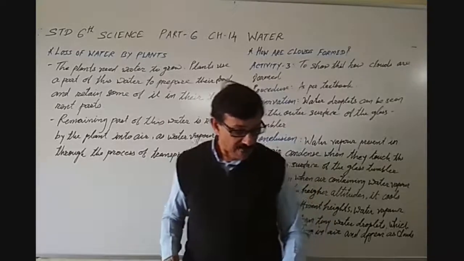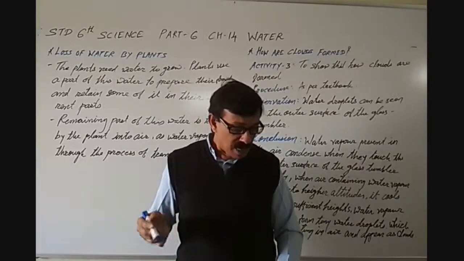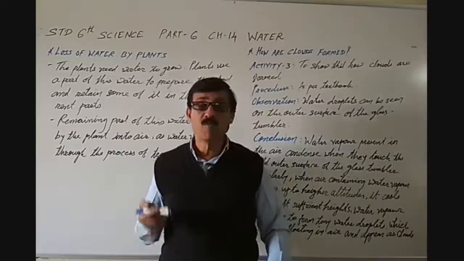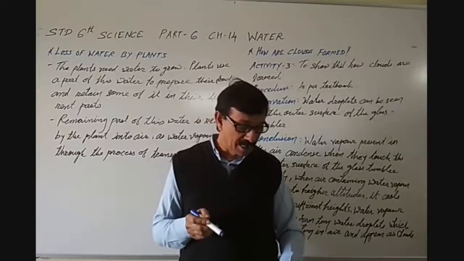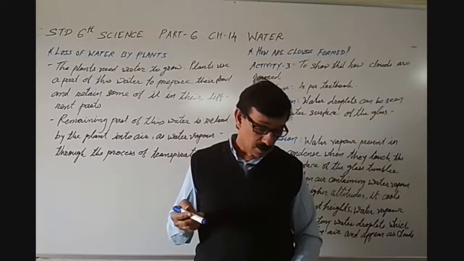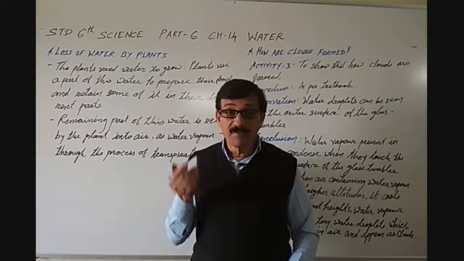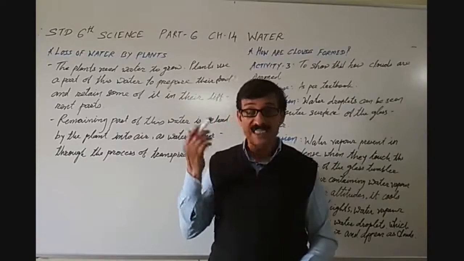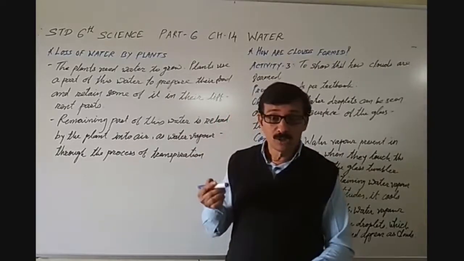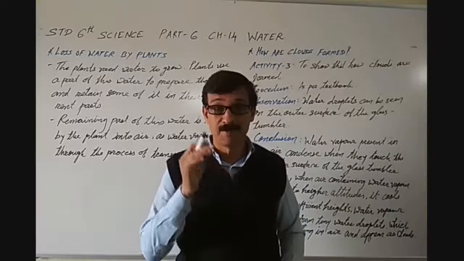Roughly 25 large-sized buckets full of water. Can you now imagine the amount of water lost by plants of all the forests, crops and grasslands together? Now we can understand the transpiration process and the loss of water through transpiration by the plants.